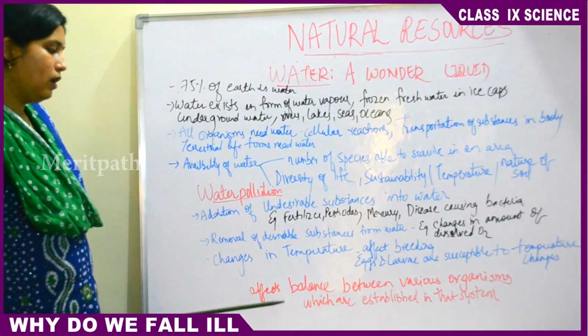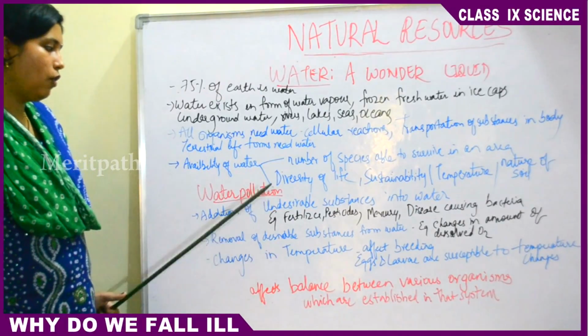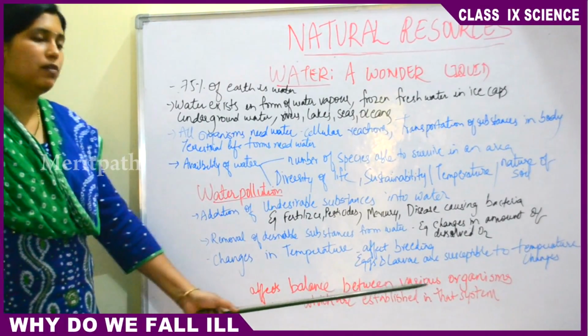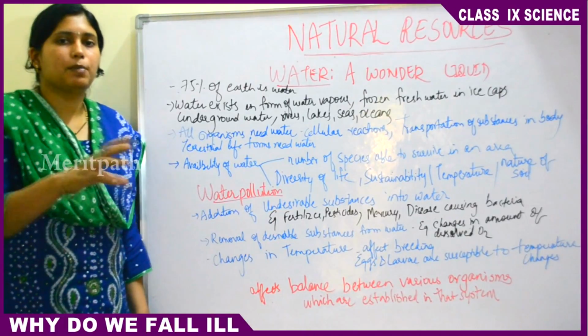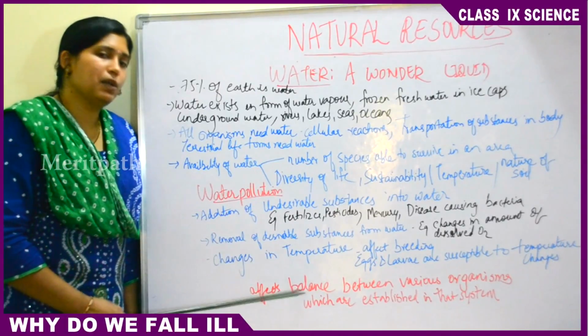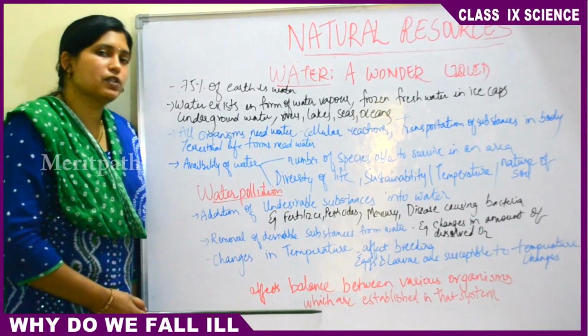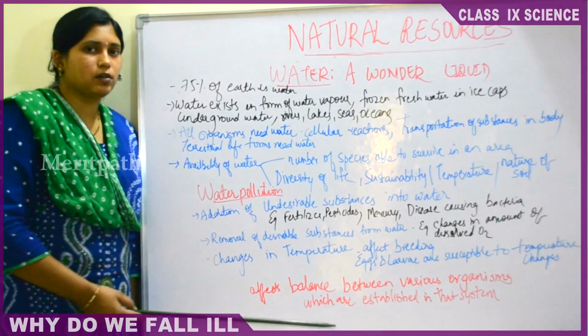So the water pollution affects the balance between various organisms which are established in their system. They are adapted to live only in the water. So if there are changes in the water, if there is temperature change or any other change, their life system will be disturbed. So let's move to the next topic, air pollution.